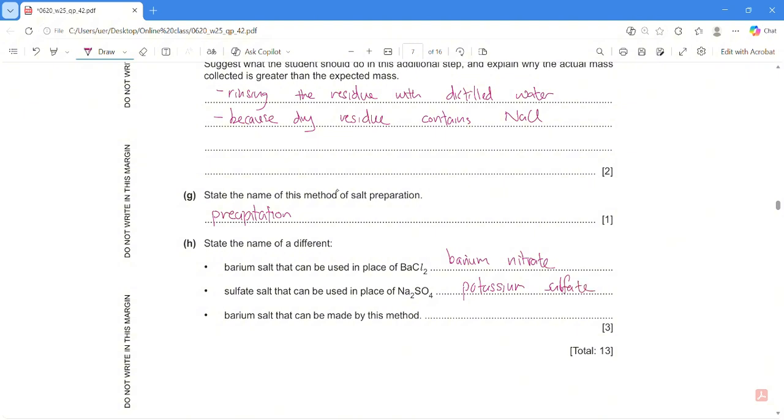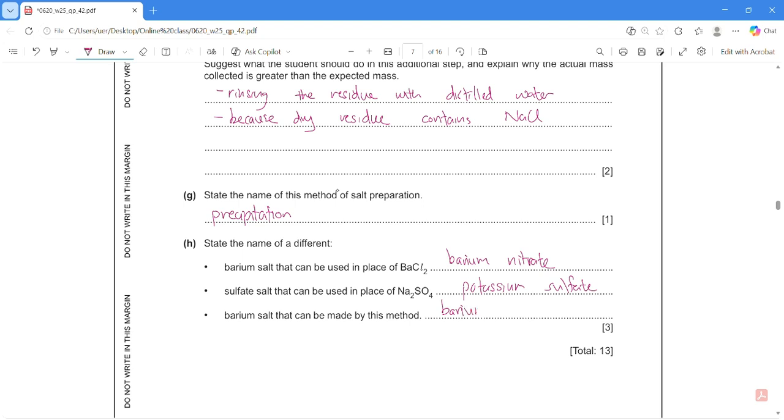Okay, because potassium, sodium, they are 100% soluble. Okay, easy peasy. Barium salt that can be made by this method. So what barium salt can be made from this method? Okay, this method is precipitation. So we just have to give one more insoluble barium salt. Okay, so for example, all the carbonate salts are insoluble. So this one we use barium carbonate. Easy peasy.